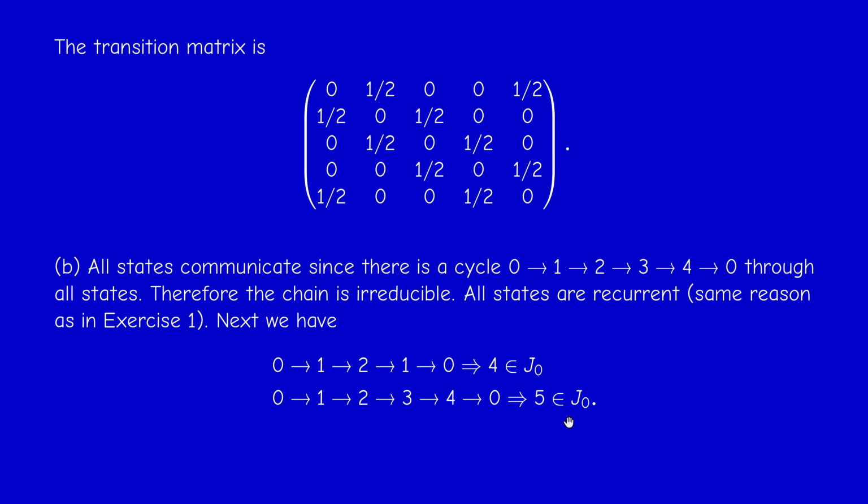When I write this, it means that P004 is positive, and P005 is positive. So 4 and 5 belong to J0. And we conclude that the greatest common divisor is 1, because we have 2 consecutive integers in the set. So D0 is 1, and therefore the chain is aperiodic. It has period 1, so it's irreducible and aperiodic. So it's ergodic, if you like.